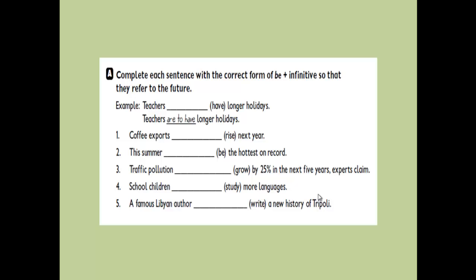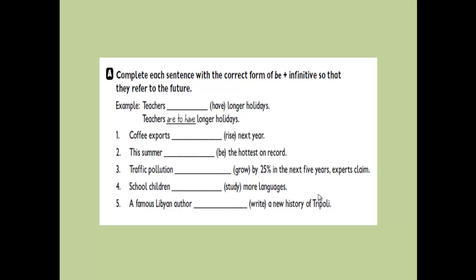Teachers are, here we use verb to be. The form is are, because teachers is plural. Teachers are to have longer holidays. So teachers will have longer holidays.